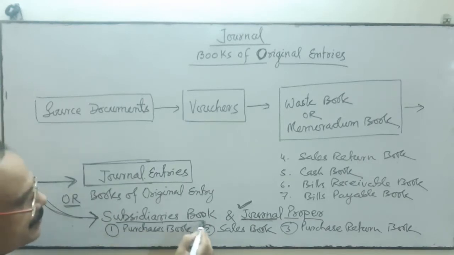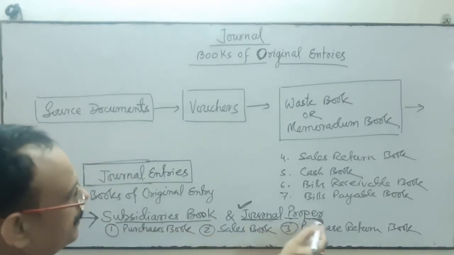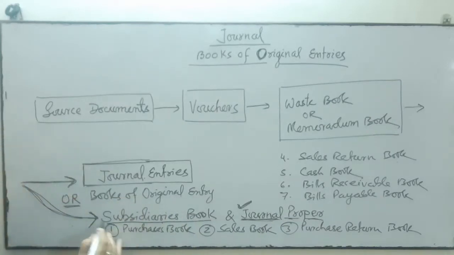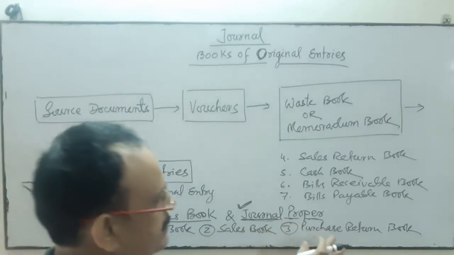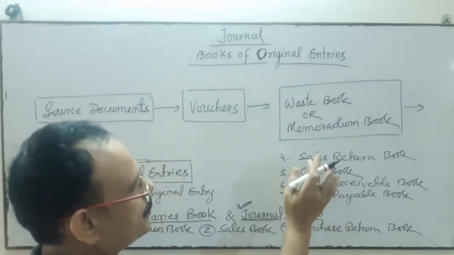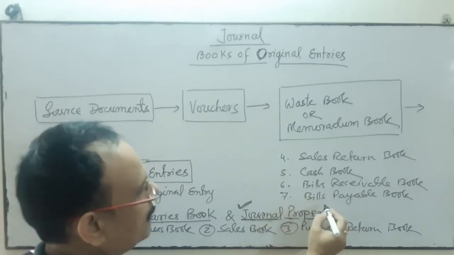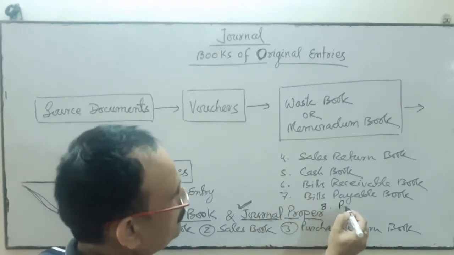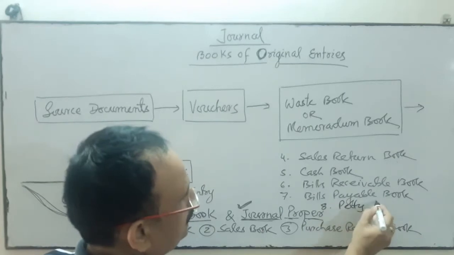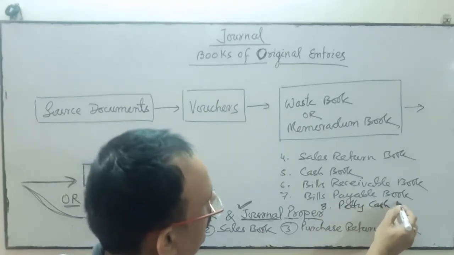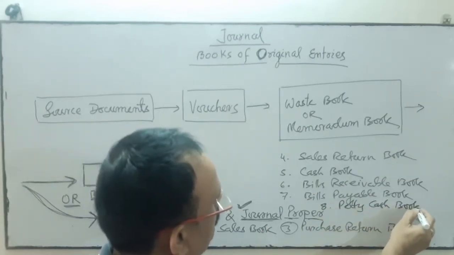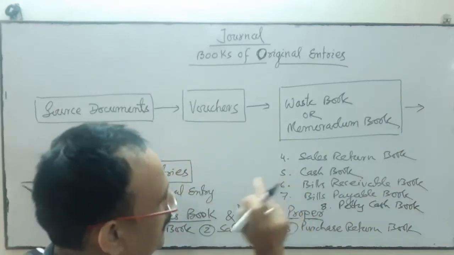Subsidiary books and journal proper. Under these books we have the purchase book, sales book, purchase return book, sales return book, cash book, bills receivable book, bills payable book, and maybe you add the petty cash book, which is part of the cash book.